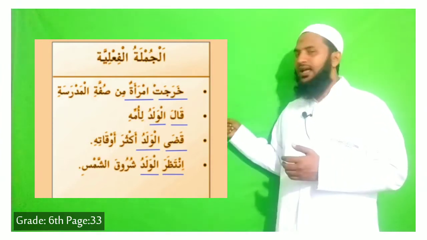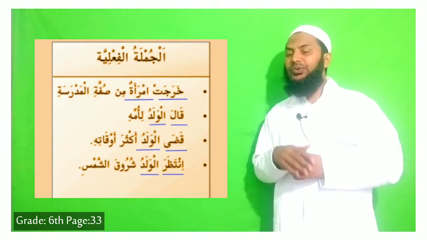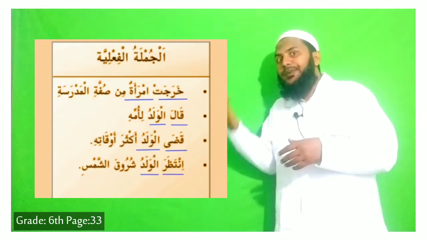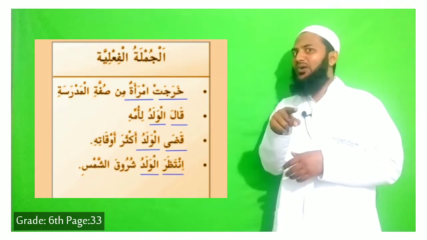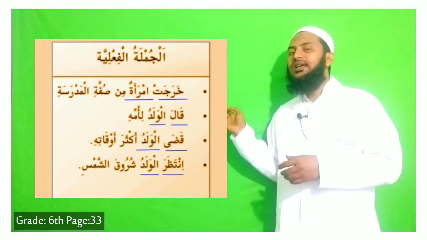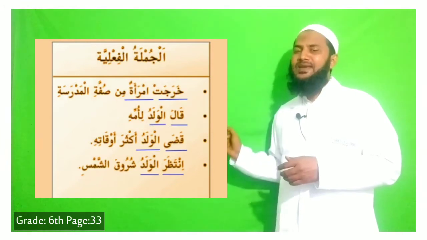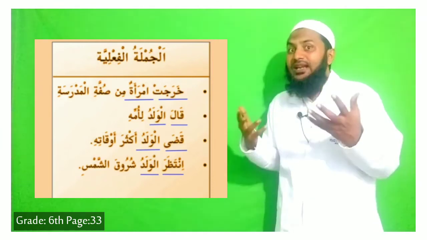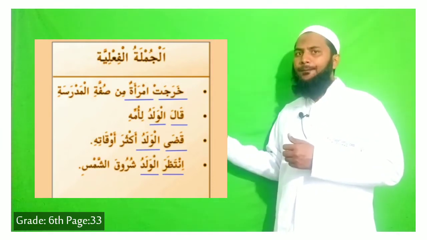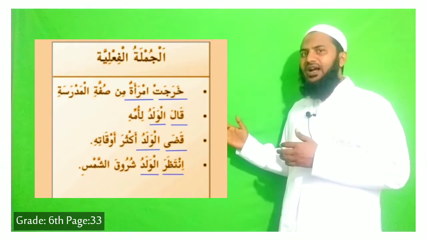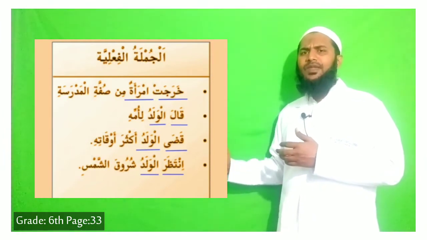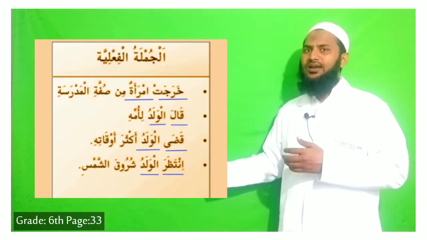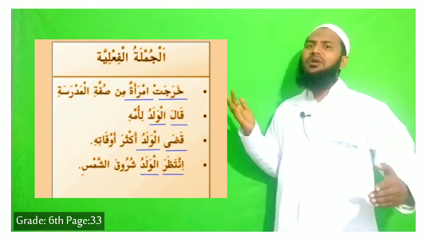The third example is: qadha al-waladu akthara awqatihi. So qadha, spent. Al-waladu, again al-waladu, the boy spent most of his time. So this is jumlatul fi'liya because qadha is the fi'l, the spending action, and al-waladu is the fa'il. That is jumlatul fi'liya: fi'l, fa'il, and the last part is called maf'ul, the deed, what they are doing. Fi'l, fa'il, and the last part is maf'ul.